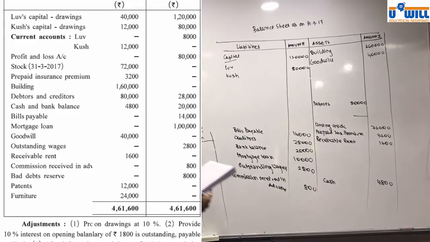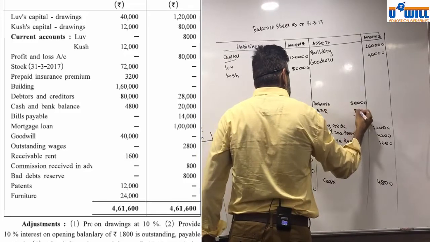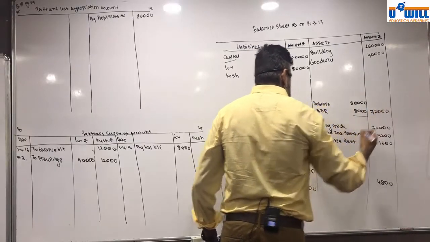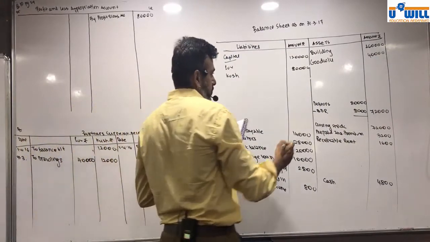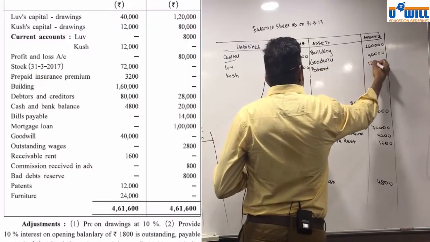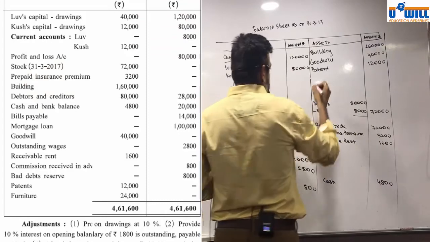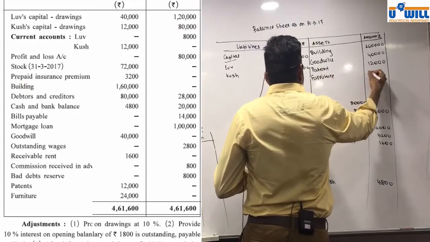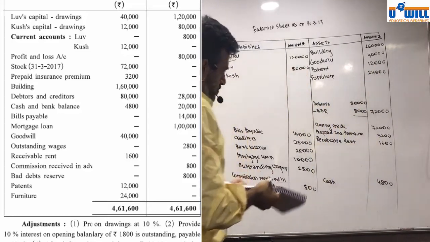Bad debt reserve 8,000. Patent 12,000. Furniture 24,000.